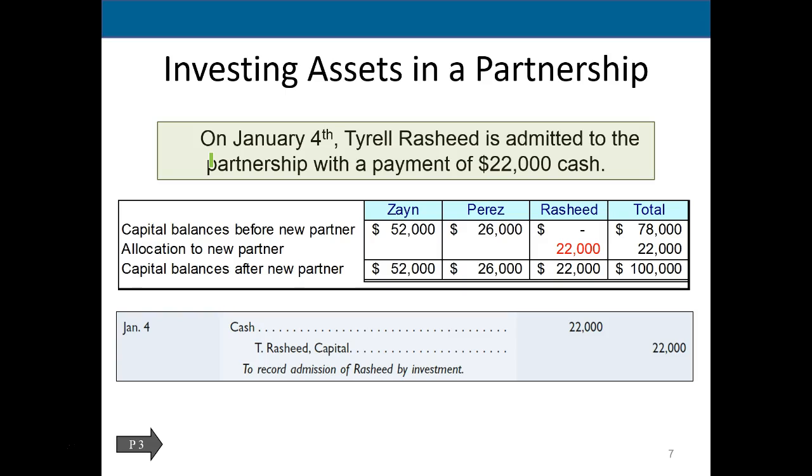So the easiest way to record that: is cash affected? In this case it is, because Rashid paid the partnership, not the individual partners. It's going to the partnership bank account, and cash has a debit balance, therefore we're going to make it go up by doing the same thing, which in this case would be a debit. And then we're going to credit Rashid's capital, because Rashid is now owed that $22,000.